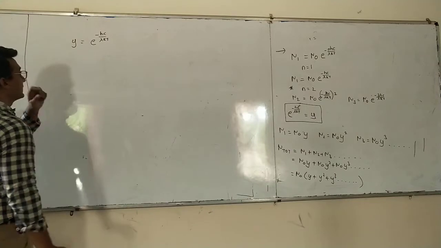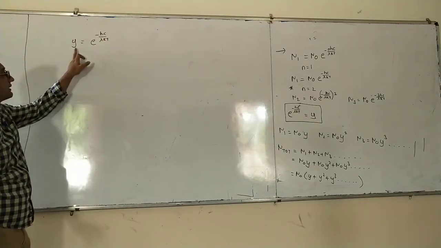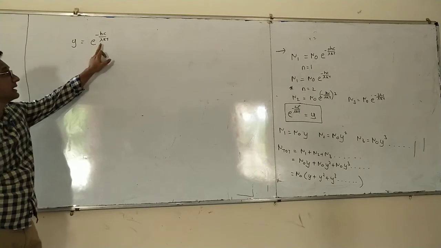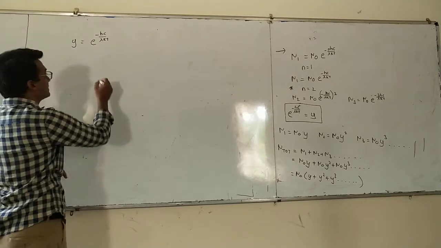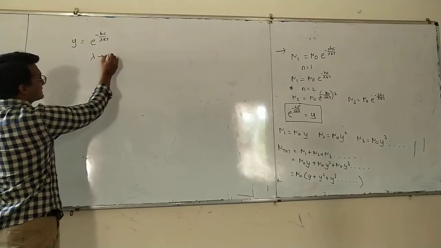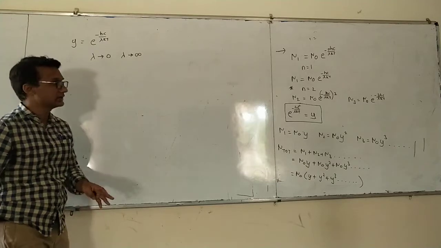Now what is going to change here? Lambda is going to change. Lambda is going to start from some smaller value, and let us say lambda is going to go to infinity. It is going to go on increasing.